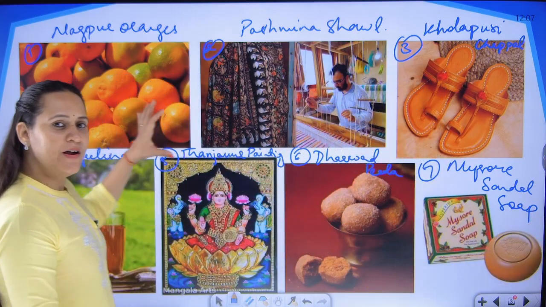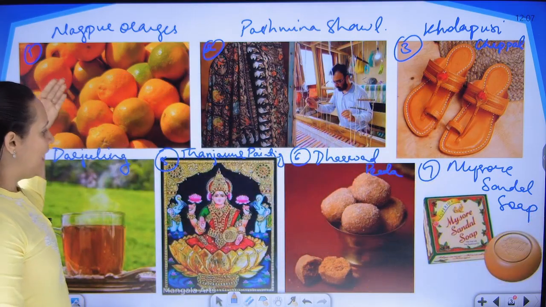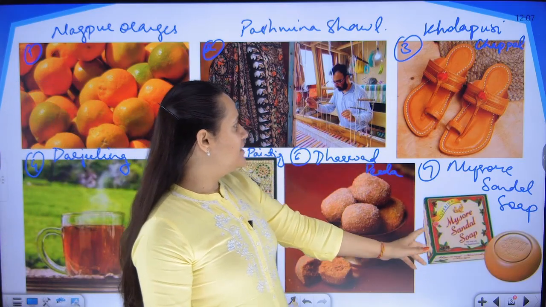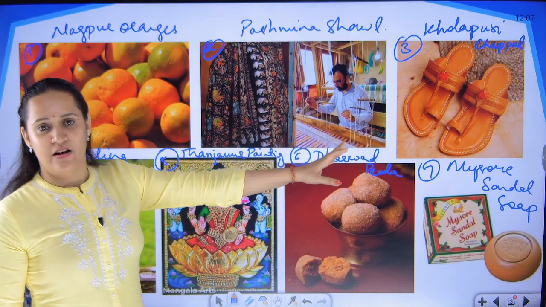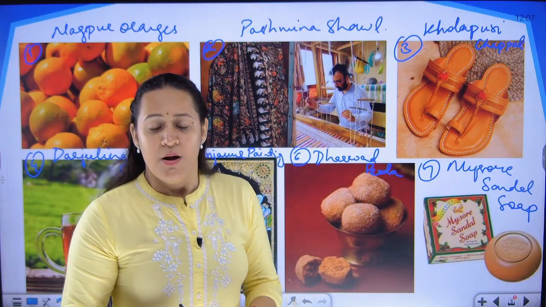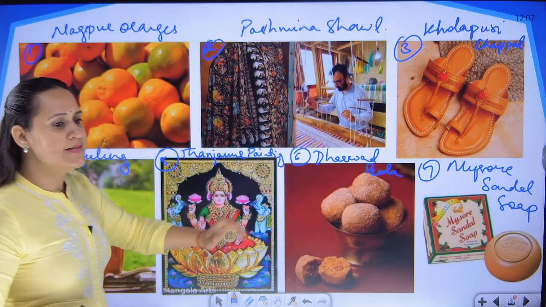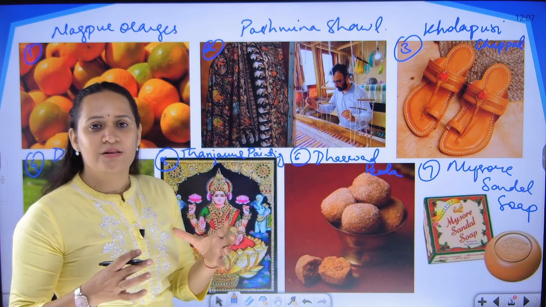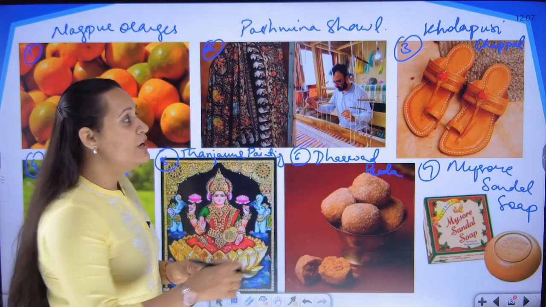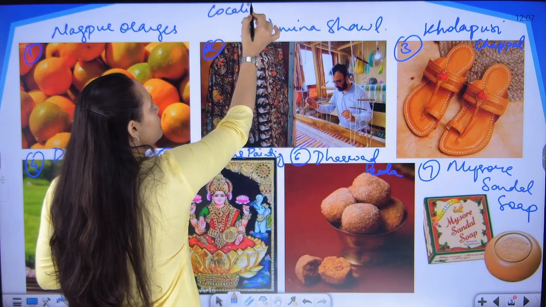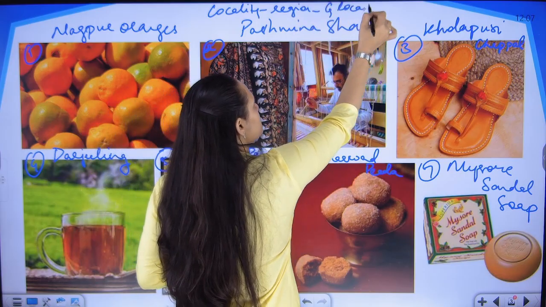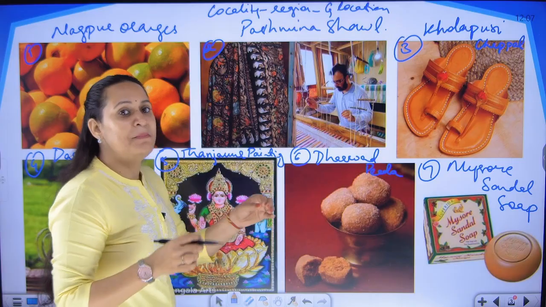These are various products from different categories. You have few from the agricultural sector, you have some from the food sector, you have something from the manufactured sector, you have something from the handicraft sector. All of these are products belonging to different categories. But what is one common thing that is there in all these products? The one common thing is all of these products are known from the locality, are known from the region, are known from their geographical location. They are identified with the place.